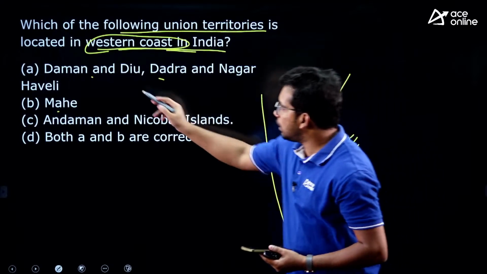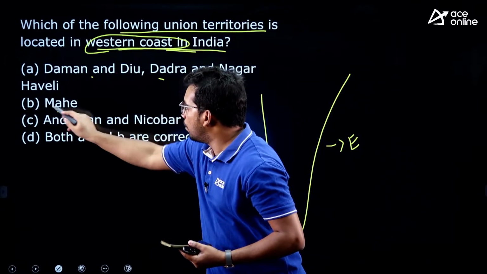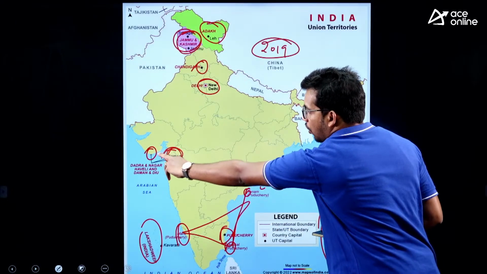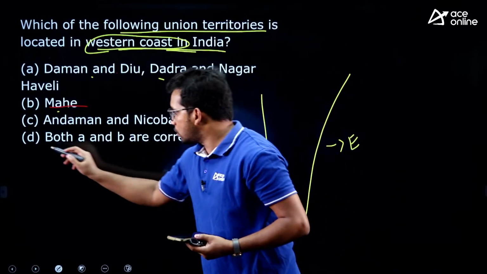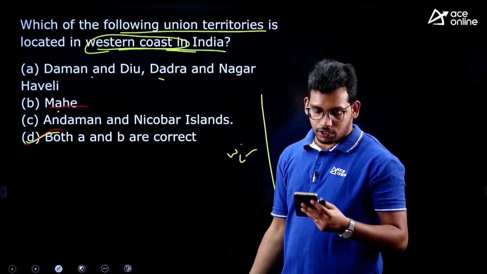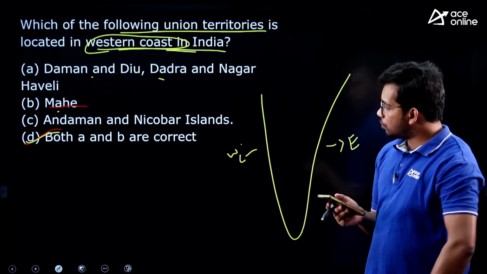So you can see Daman Diu is located on the west coast and Mahe is also located on the west coast. So all these are located on the west coast. So the answer is both A and B. Very important, such questions can be framed in the exam, right. So the answer is D.